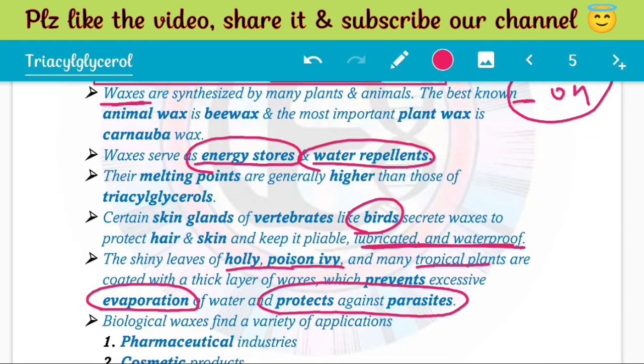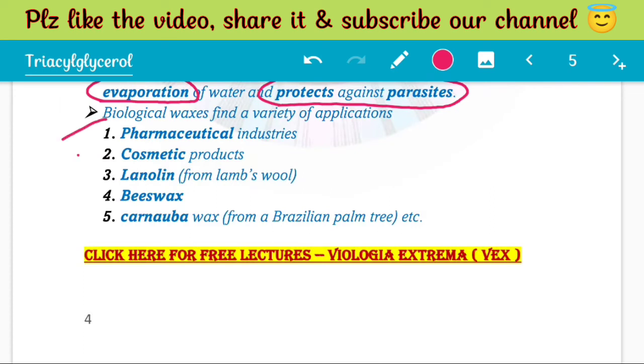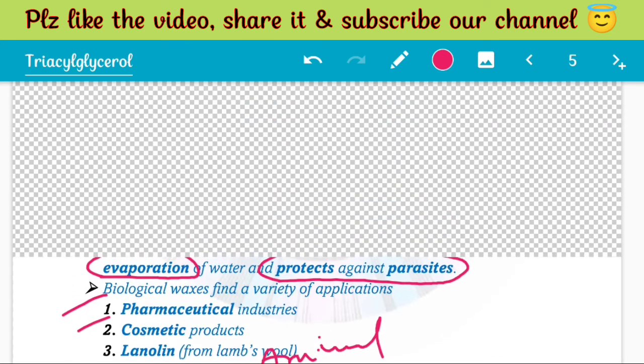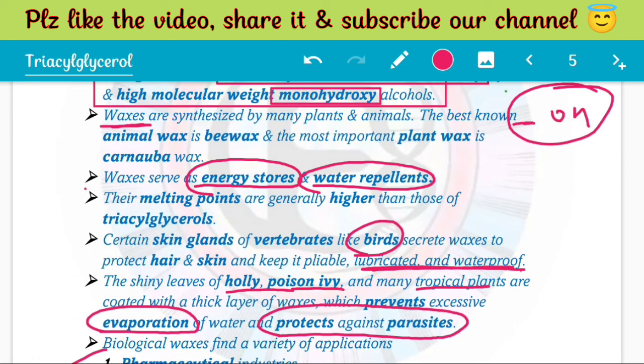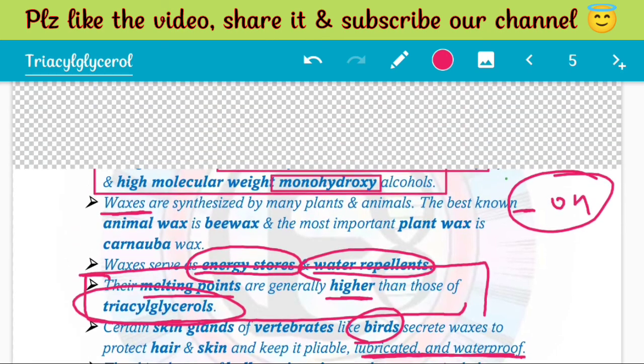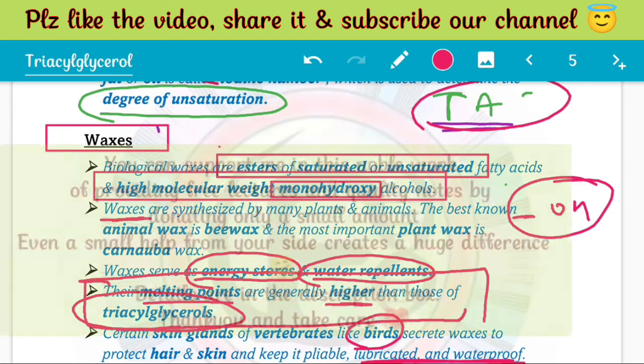And we also use them in other industries like pharmaceutical and cosmetic. There's beeswax, which is from animals, so their source can be animal, and their source can also be plant, like carnauba wax. So this is about waxes. And keep in mind that the melting point of waxes is higher in comparison to triacylglycerols. So this is it.